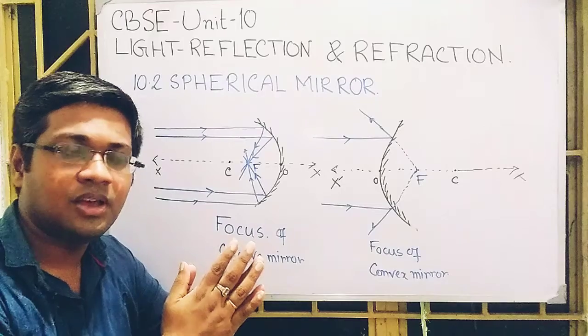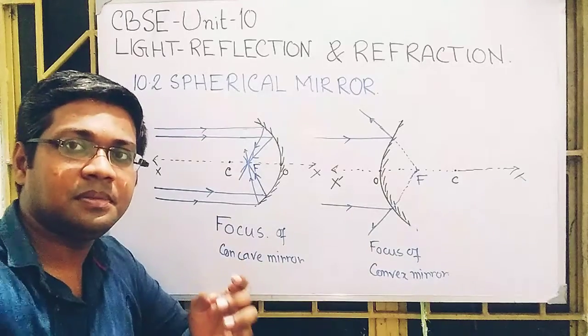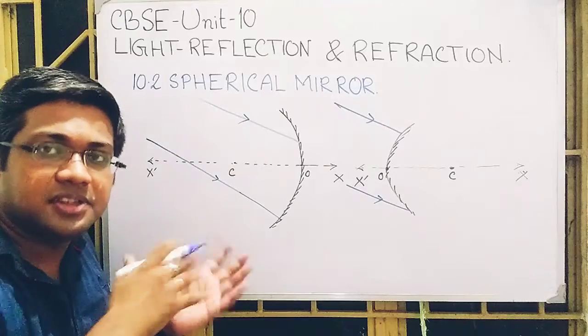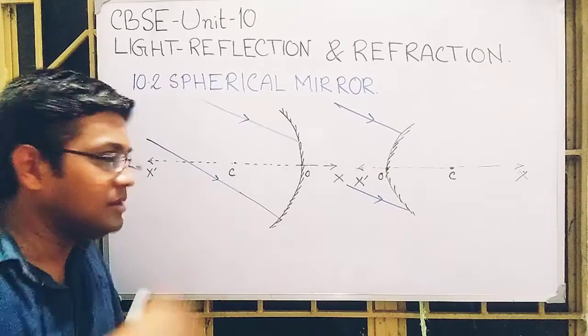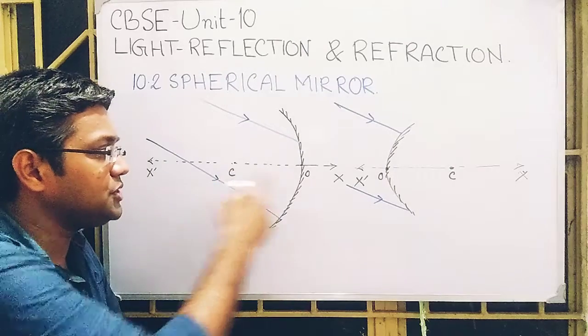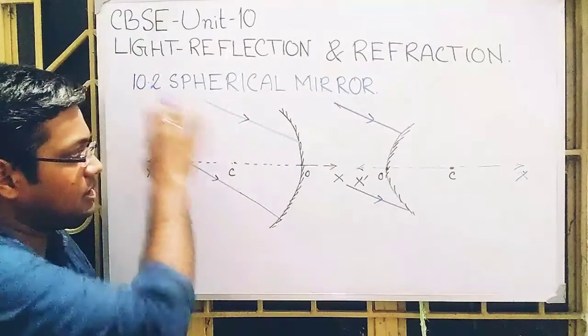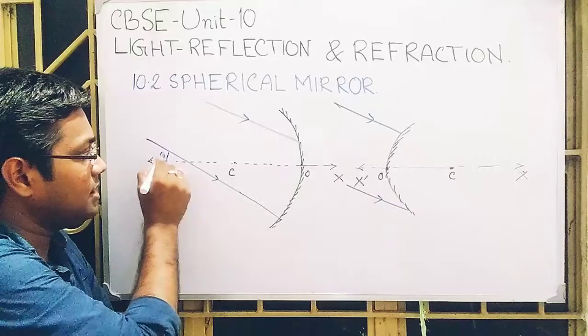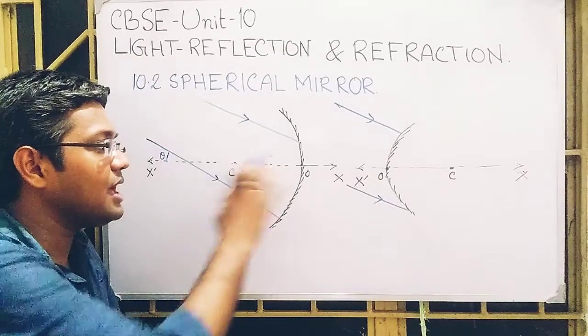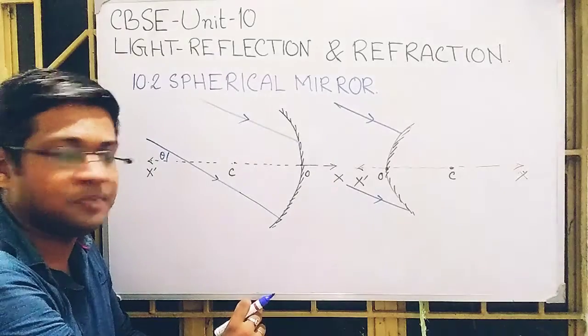Let us see. The configuration is something like this: concave mirror, center of curvature, pole, and the rays now make an angle with the principal axis. They are parallel to each other, but they make an angle with the principal axis.